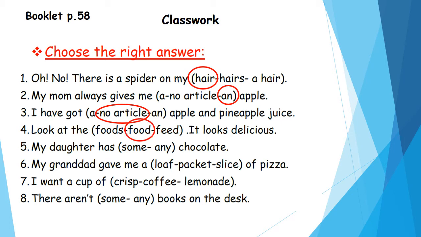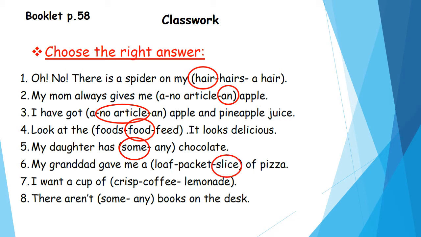Number 5. My daughter has some or any chocolate. Yes, can we count chocolate? No, we can't. So chocolate is uncountable, okay? And also look at this sentence. My daughter has some any chocolate. Is this a positive sentence, a negative sentence or a question? Yes, this is a positive sentence. So in a positive sentence we use some. Super. Number 6. My granddad gave me a loaf, packet, slice of pizza. Okay, which expression will we use? Loaf or packet or slice of pizza? Okay, we use the expression slice of pizza.